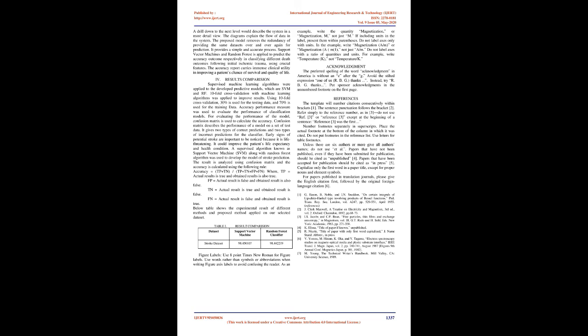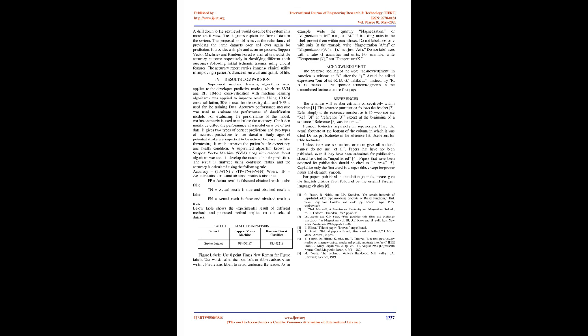Figure labels, use 8 point Times New Roman for figure labels. Use words rather than symbols or abbreviations when writing figure axis labels to avoid confusing the reader. As an example, write the quantity magnetization, or magnetization, M, not just M. If including units in the label, present them within parentheses. Do not label axes only with units. In the example, write magnetization, (A/m) or magnetization (A, m, 1), not just A/m. Do not label axes with a ratio of quantities and units. For example, write temperature (K), not temperature/K.